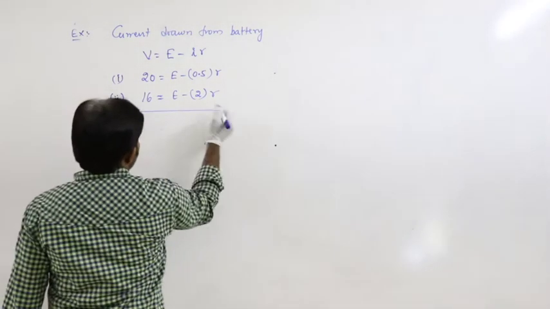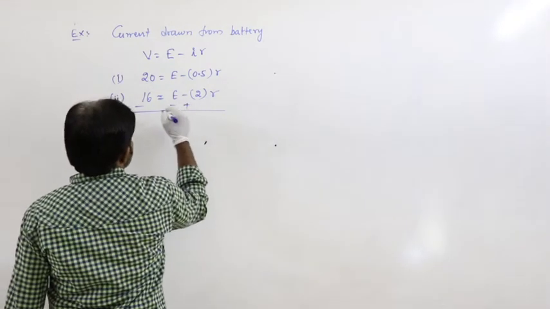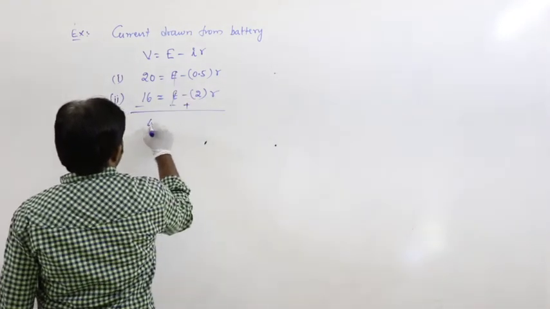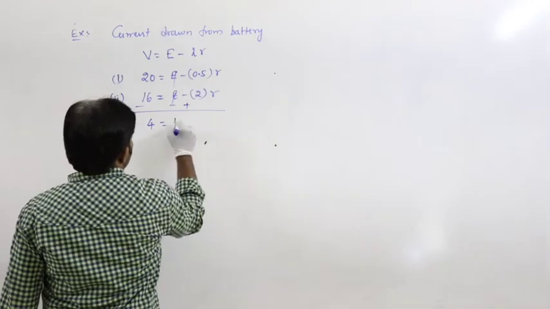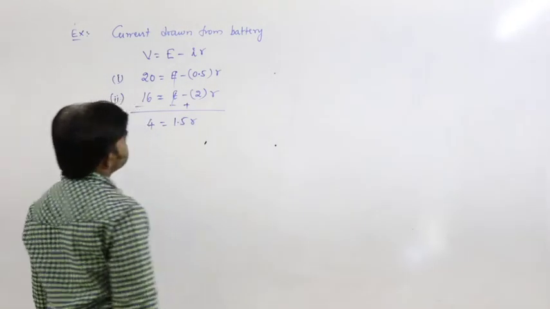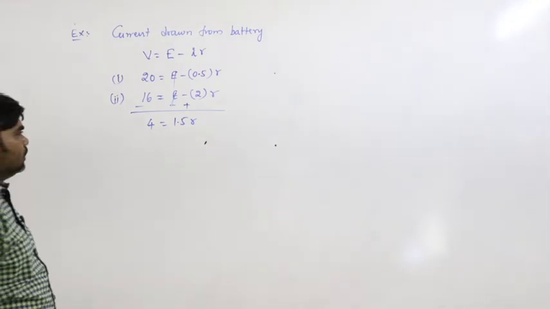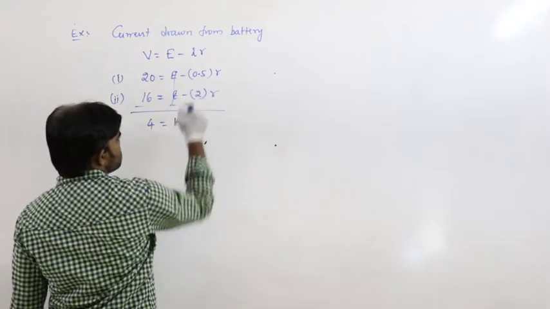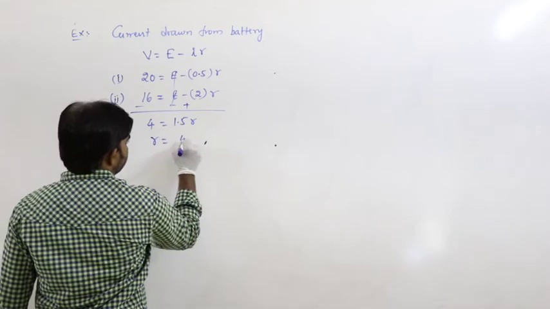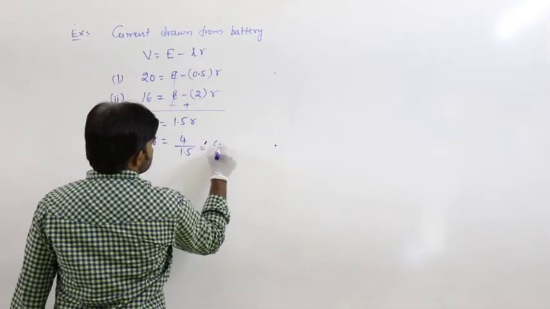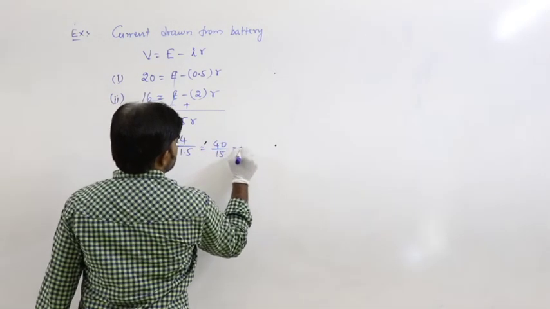So, two equations, two unknowns. Subtracting, E gets cancelled: 4 is equal to 1.5 R, so R is equal to 4 by 1.5, that is 40 by 15.